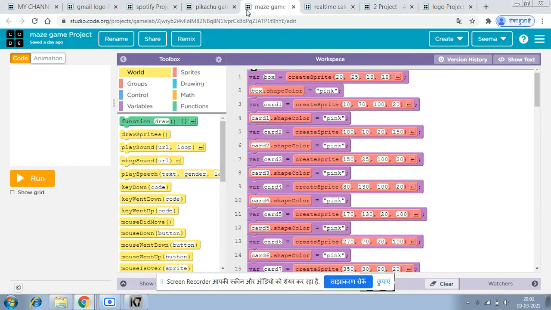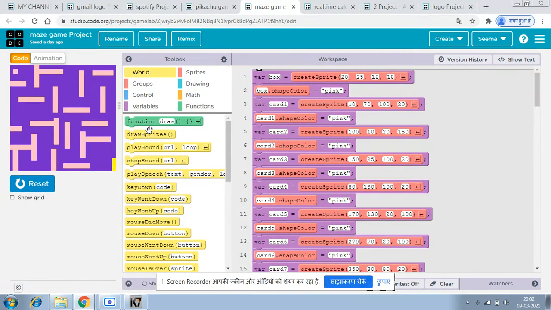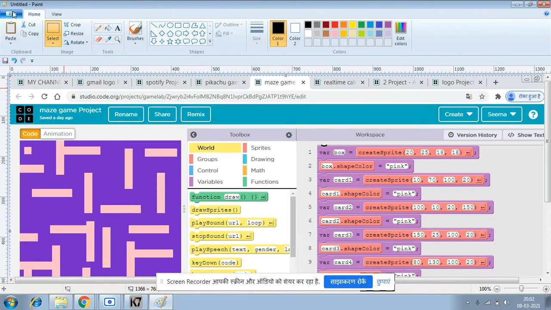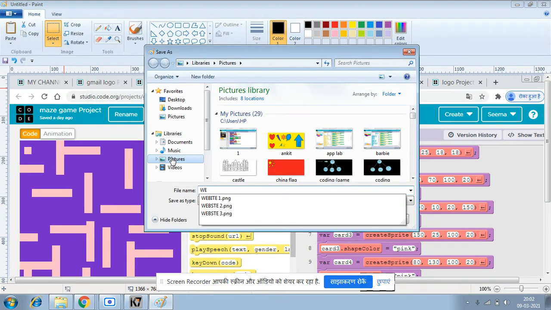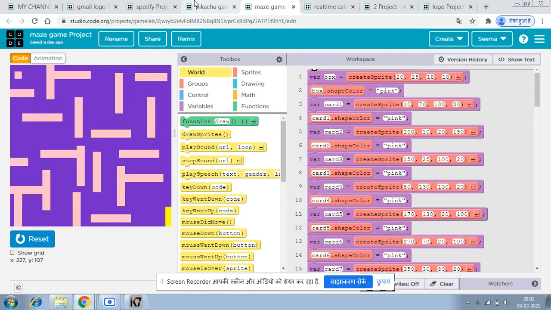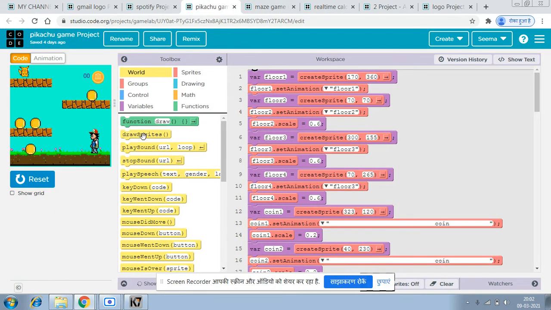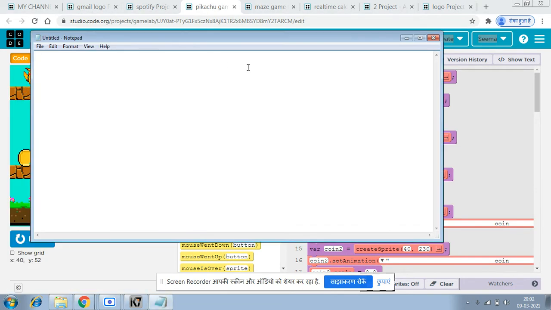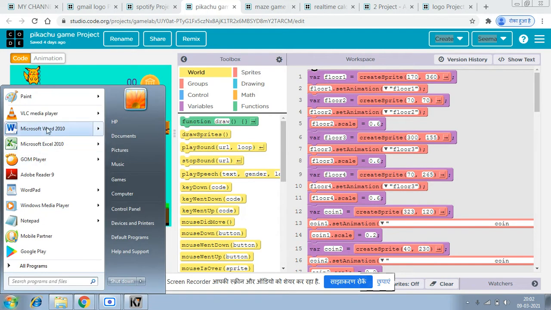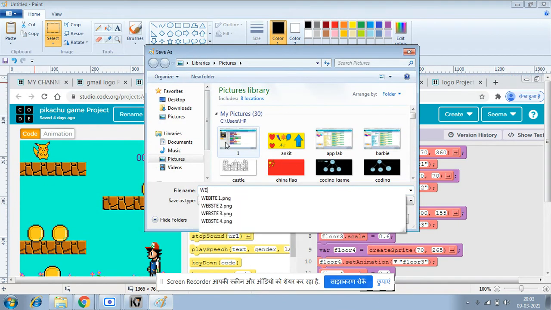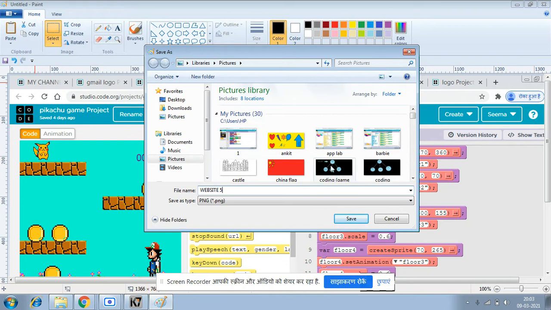And after that, let's go to the next one, my maze game, for which I did a lot of hard work. Okay, I'm just pasting it right down here, and I'm just saving it as website 4. Yeah, the fourth picture. And now my Pikachu game. It's also made in the game lab. So I have my paint. I'm just pasting it right down here, saving it as website 5.